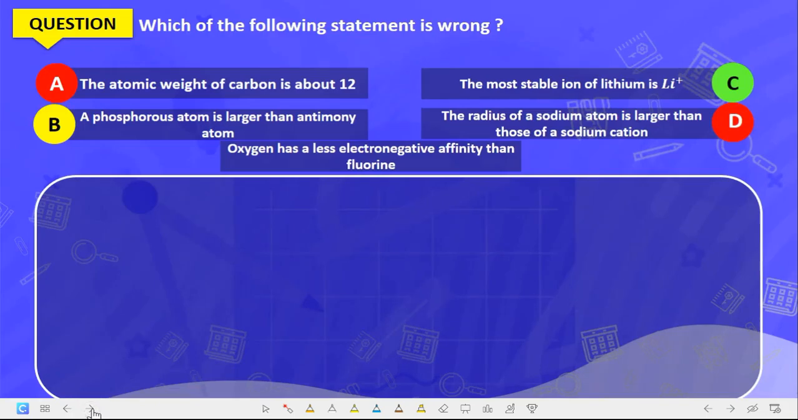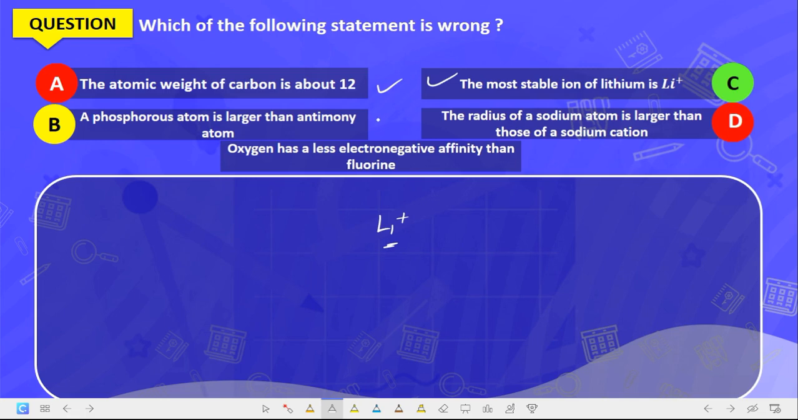Now, the next one is, which of the following statements is wrong? The atomic weight of carbon is about 12. That is correct. The most stable ion of lithium is lithium plus. That is correct. Why? Because lithium is a group 1 element, and all group 1 elements must form 1 plus as the most stable ion. A phosphorus atom is larger than an antimony atom.